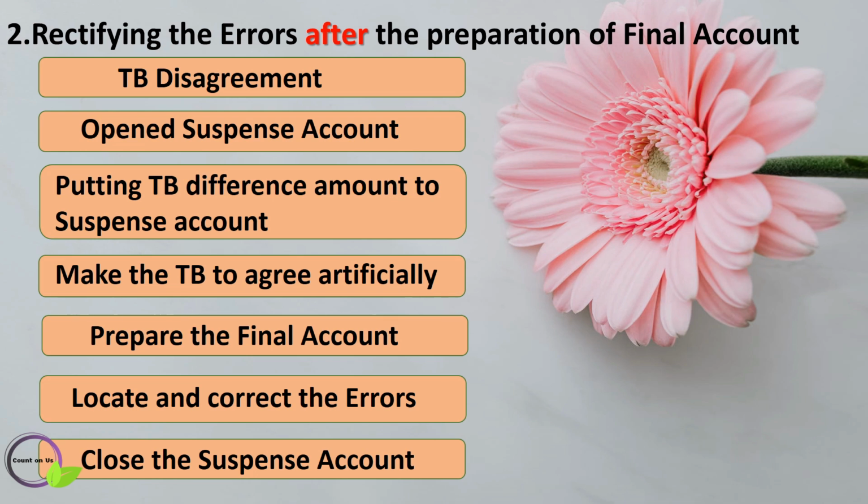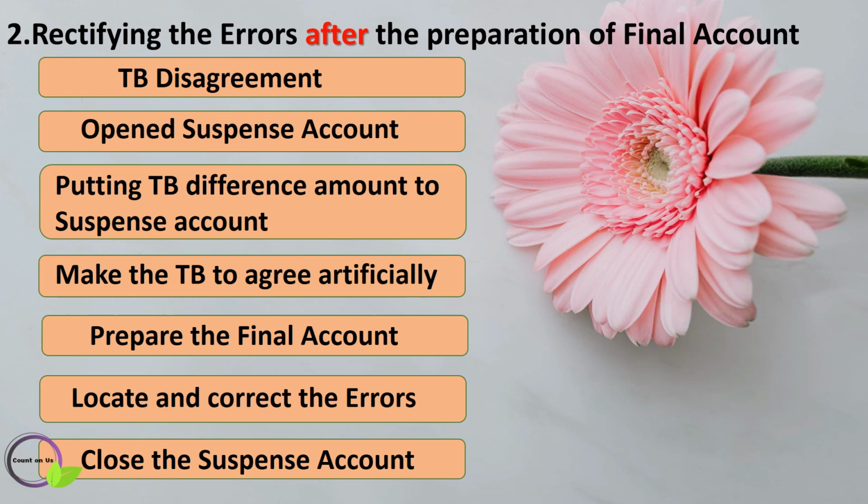Why? Because sometimes it may so happen that locating the errors takes more time and the final account preparation cannot be delayed. In such cases, the trial balance is artificially made to agree by opening a temporary account called a suspense account and putting the trial balance difference, or disagreement amount, to that account. If the trial balance debit total is more than the credit total, the difference is put along with the credit items in the suspense account, and vice versa. However, such agreement of the trial balance will not be real, and we locate those errors later.